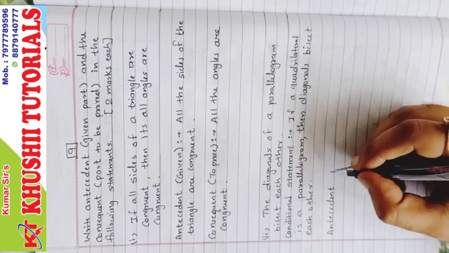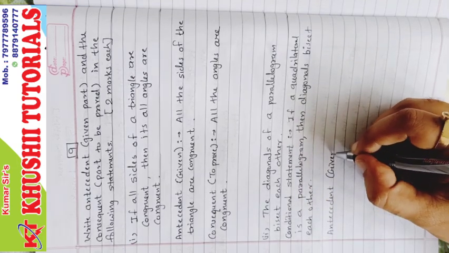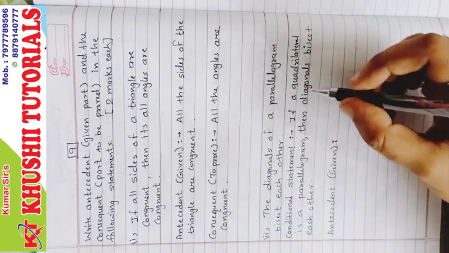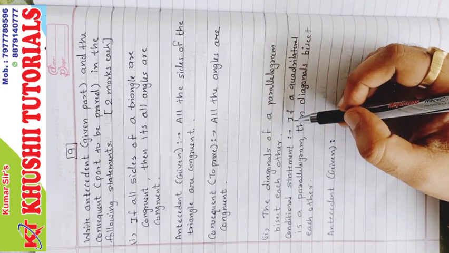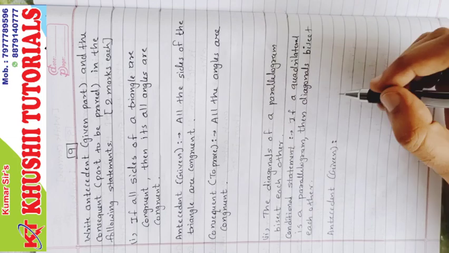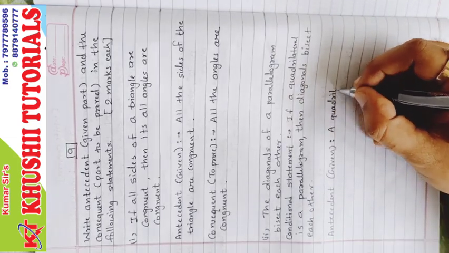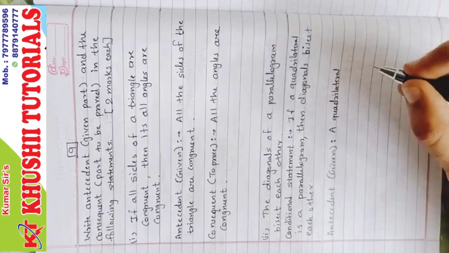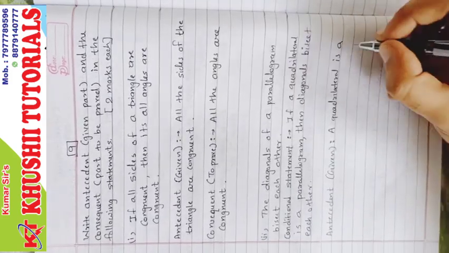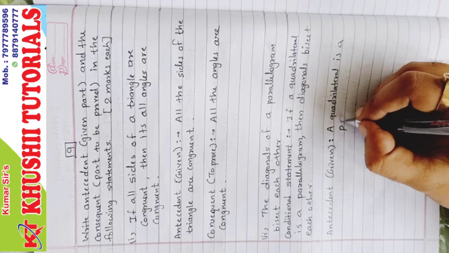Now we will write first antecedent, which is also known as given. The statement coming after if is called antecedent. A quadrilateral is a parallelogram.